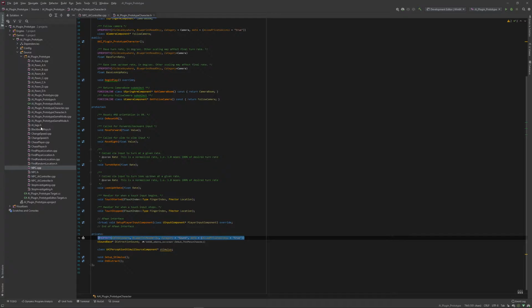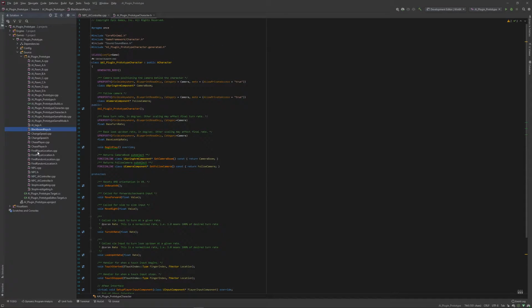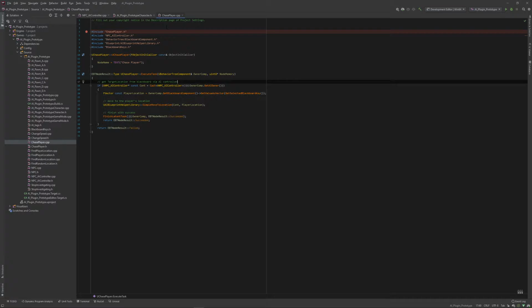Also, we're not using the BlackboardKeys.h anymore. We're using some built-in functions with the behavior tree system. Let me see if I can find an example. So yeah, this used to be a custom function where we got the controller and then used get Blackboard component from the controller and then set the vector and dictated what key it was.